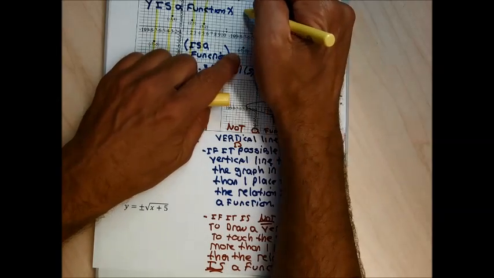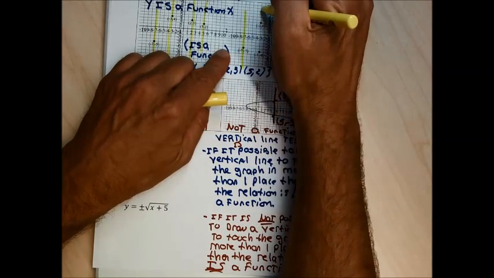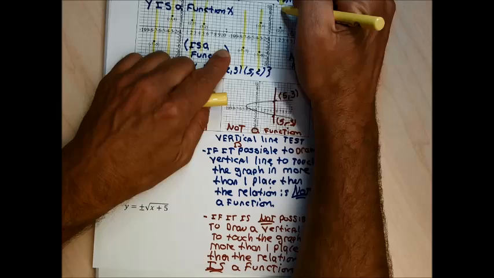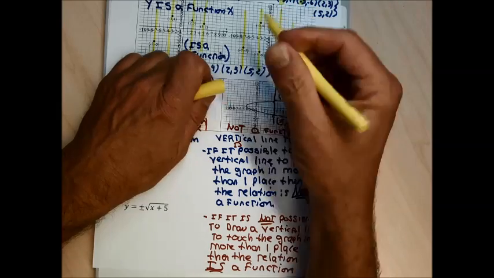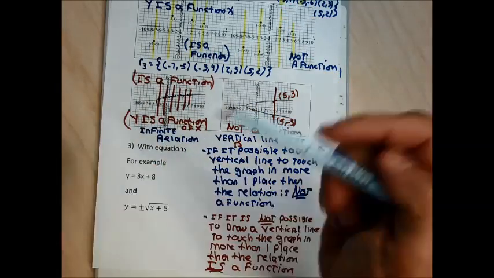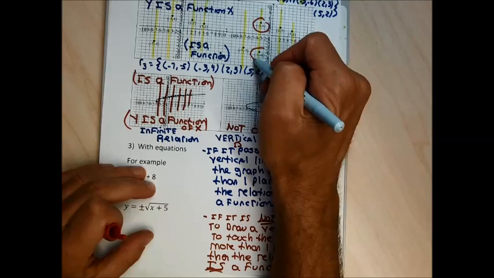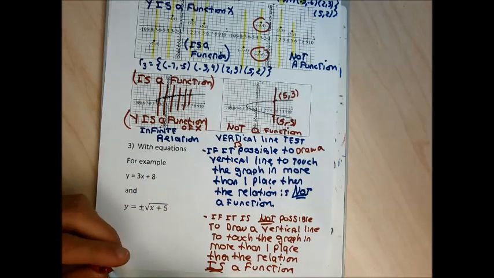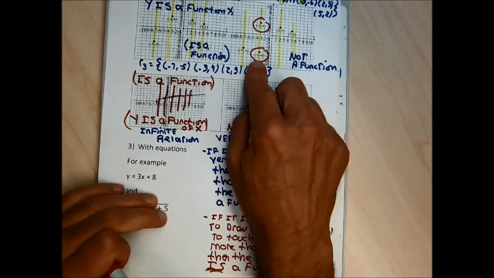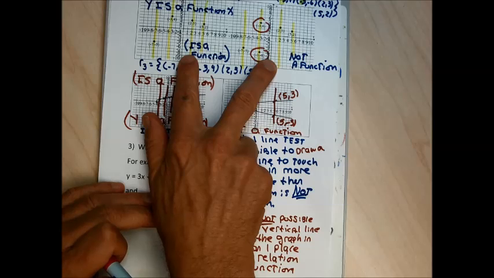The lines that I can draw that go through the points of this next relation are those lines, and this line goes through 2 different points, which means it's not a function. So I could have used the vertical line test on these. Anytime we're given the graph of a relation, the vertical line test is a way to determine whether that relation is a function or not.